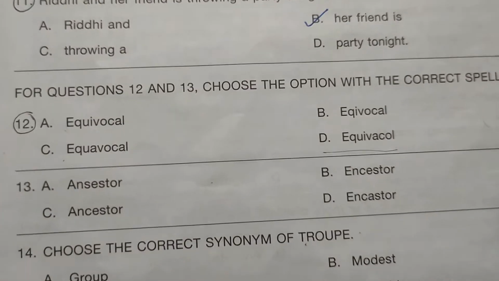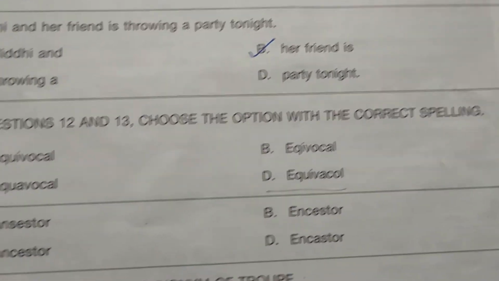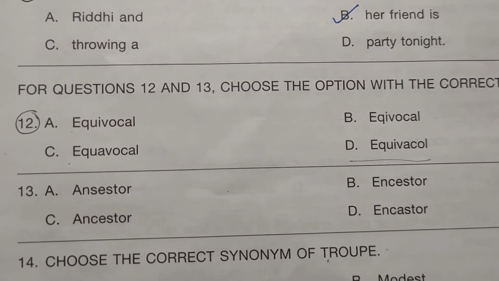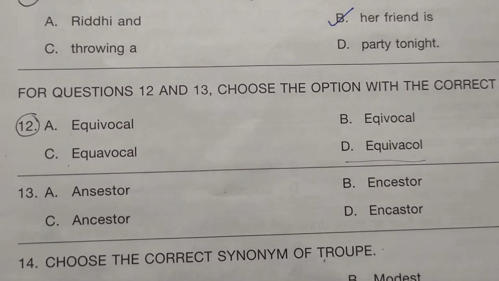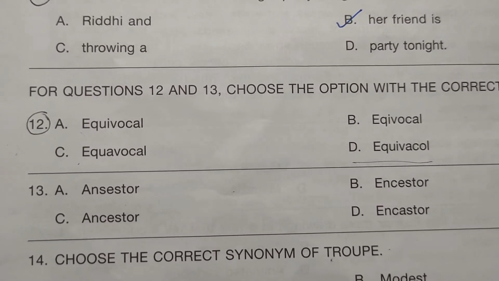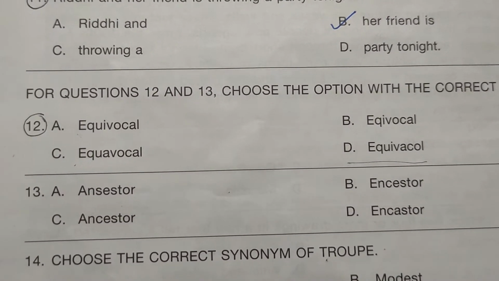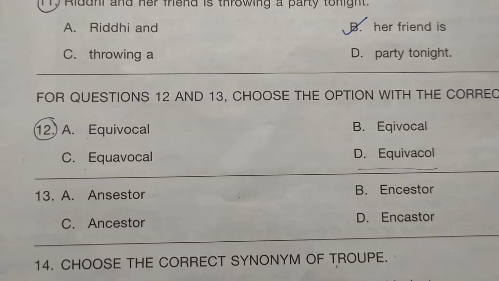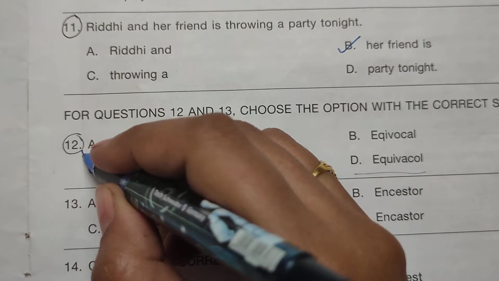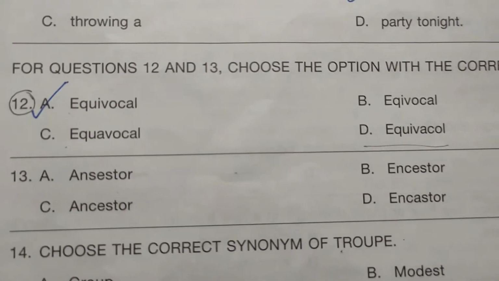Now next, moving forward, for questions 12 and 13, choose the option with the correct spelling. So you have to find the correct spelling over here. Option A, EQUIVOCAL. Option B, EQIVOCAL. Option C, EQUAVOCAL. And option D, EQUIVACOL. The correct spelling here is equivocal, option A. Option A is giving you the correct spelling of equivocal.